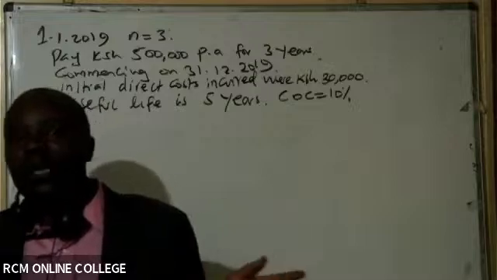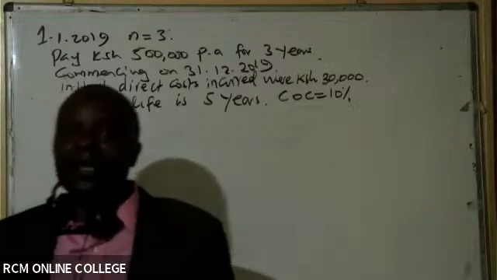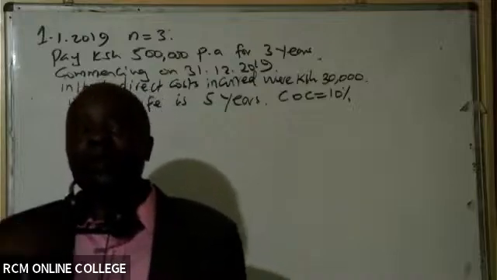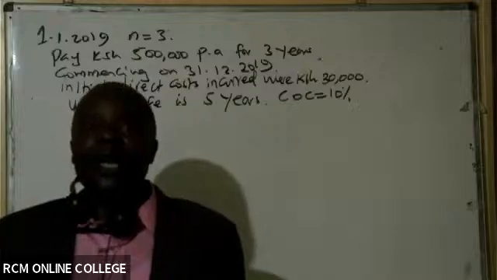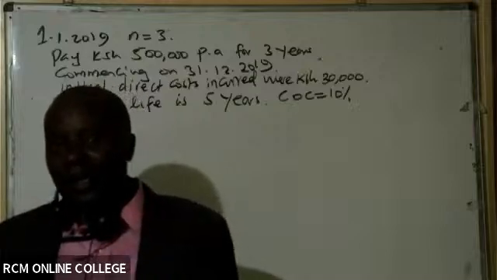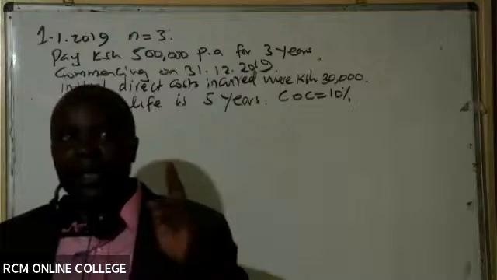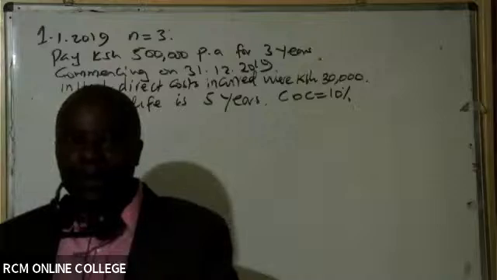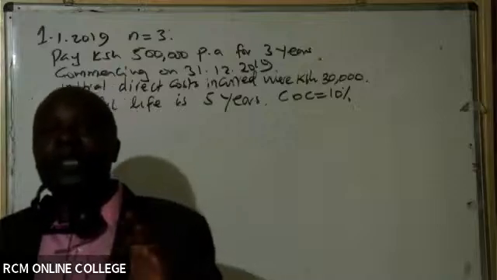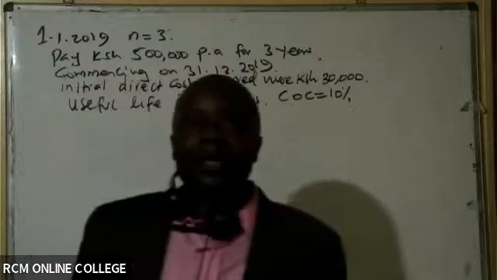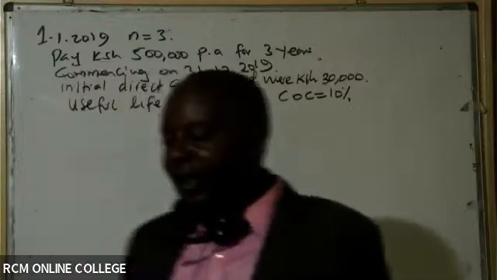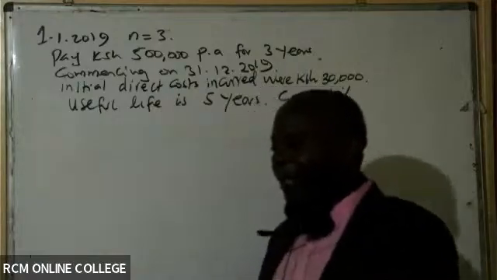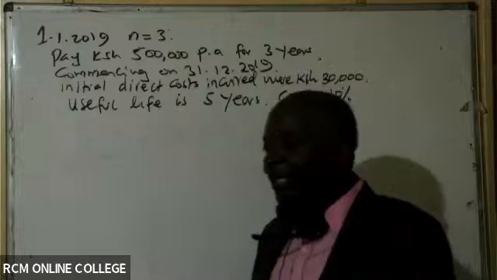So remember, IFRS 16 is quite a new standard. In the old standard, this lease would have automatically been categorized as an operating lease, because you can see the number of lease years is 3 out of the total economic life of 5. So can somebody tell me what is 3 over 5 percentage-wise? 3 divided by 5 times 100. Yes, that is 60%.